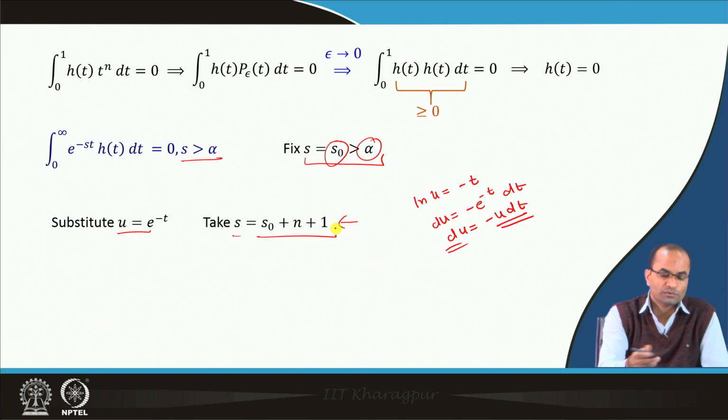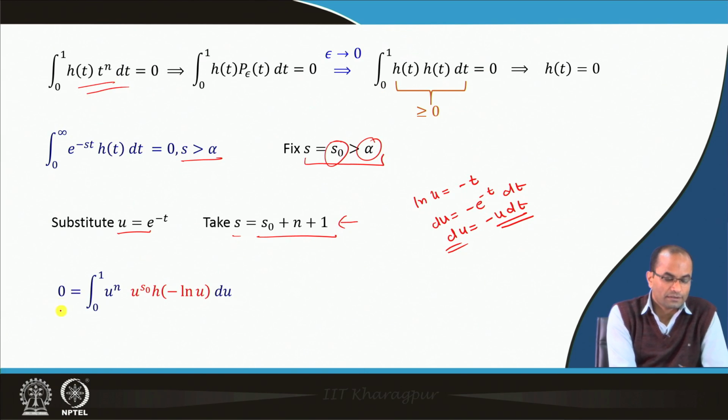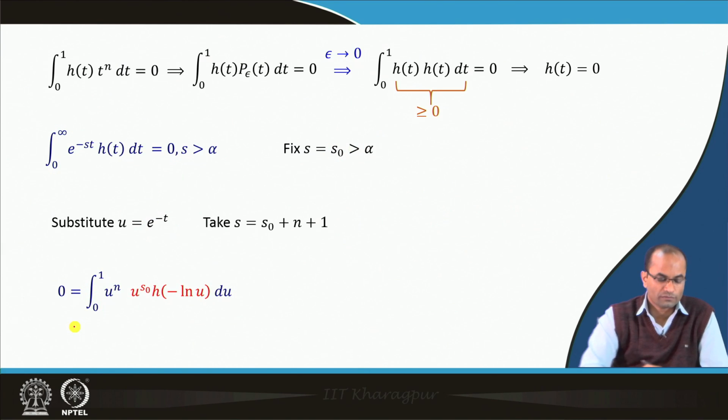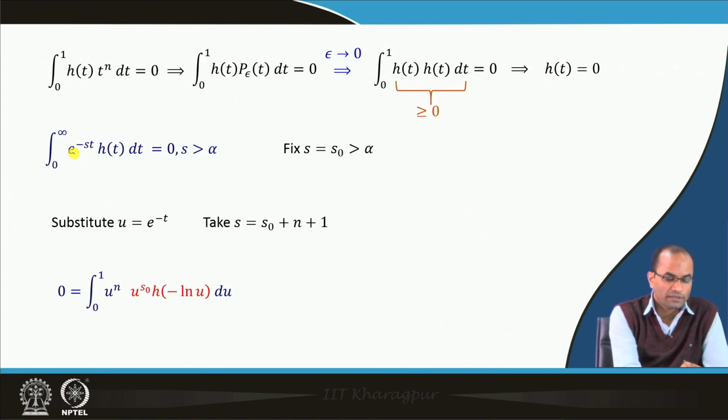So, here we are introducing n, we are going in this direction now. So, this result says that 0 equals the integral from 0 to 1, the limits which were 0 to infinity: when t is 0, u goes to 1, and when t is infinity, u goes to 0. This minus sign will be adjusted to reverse the order of the integration. So, then we have here e power minus s t and e power minus t.